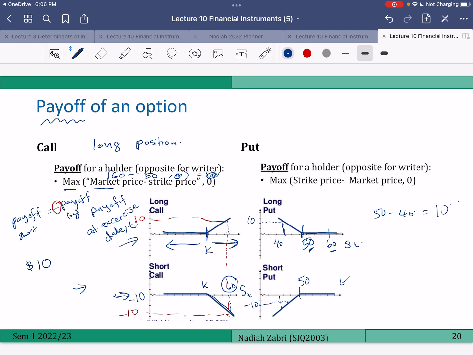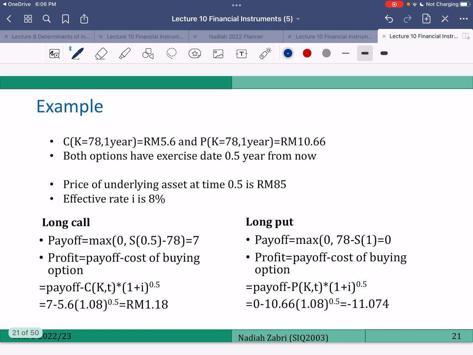Alright. So, let's see an example. Okay, in this example, we try to understand the profit of this position of long call and long put. So just now we looked at the payoff. Now we want to understand the profit of taking these two positions. Okay, so the scenario is, this is the price of the call. The strike price is 78. Oh, I did this wrong. The exercise date is actually 6 months, 0.5 here, okay?